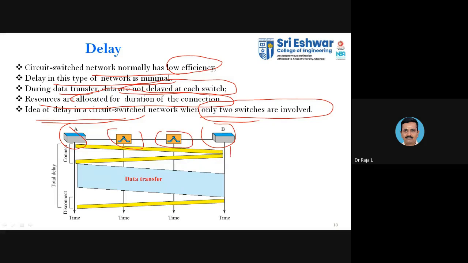This is the time that you take for the connection establishment, this is the time that you take for the data transfer, and this is the time that you take for the connection end, that is called teardown, or you can say disconnect. So at the start and at the end, that is what you take. Here you take the total delay, that is connection establishment plus data transfer plus termination, all put together and consolidated as the delay involved in the circuit switching network.